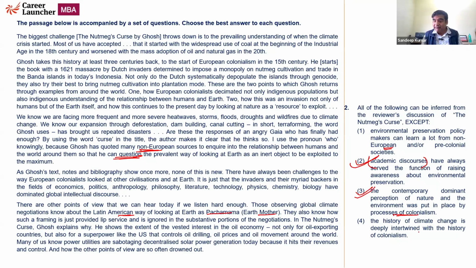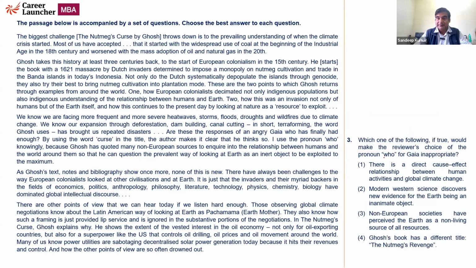The history of climate change is deeply intertwined with the history of colonialism. He takes it 3 centuries back to challenge our current understanding of when the climate crisis started. Okay, so this also can be inferred from the passage. So the correct answer would be option 2. Let's look at the next one.